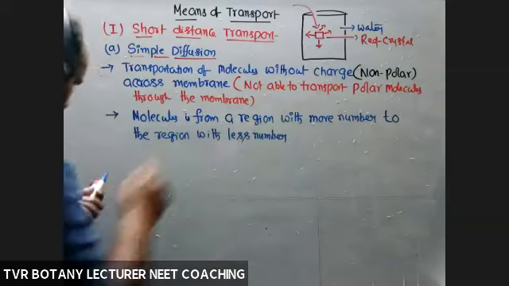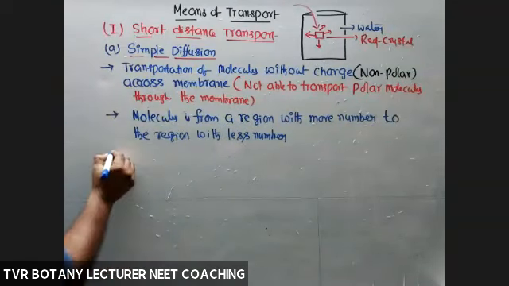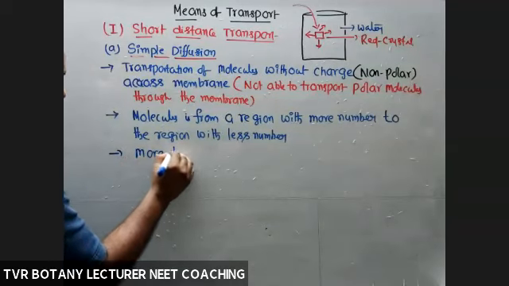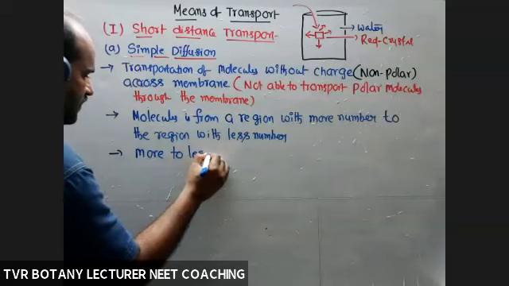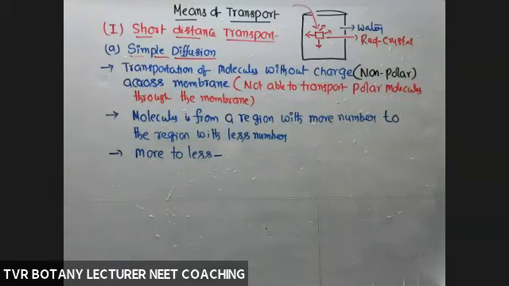So from more to less, more to less, down the gradient. More to less means down the gradient. What is down the gradient?